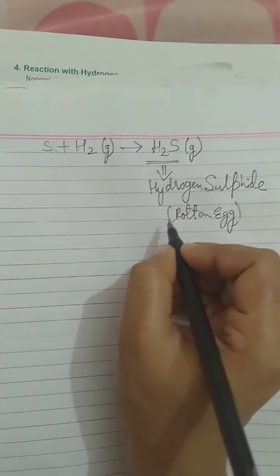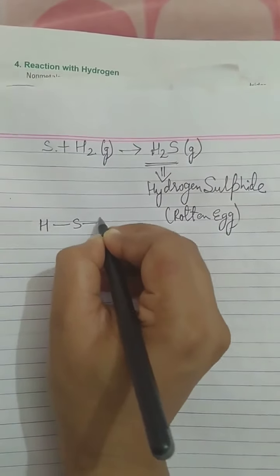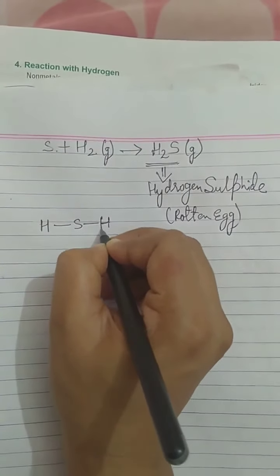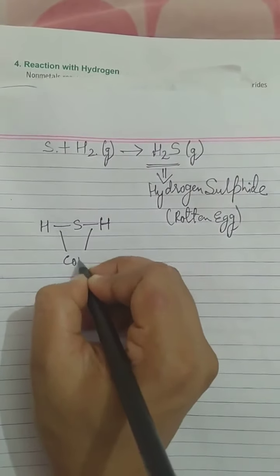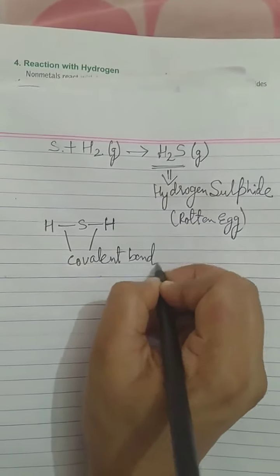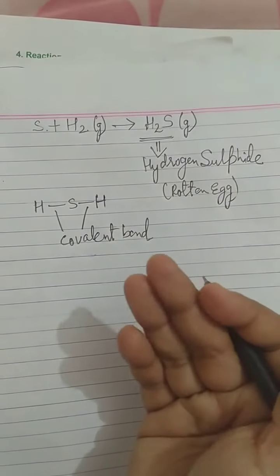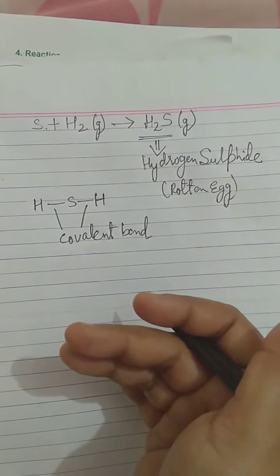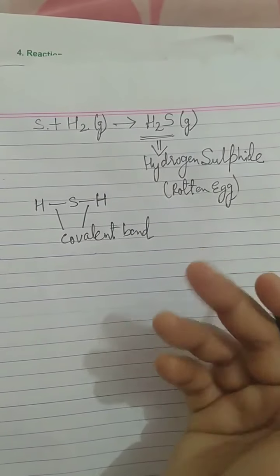Now, what do we mean by covalent hydride? This is the sulfur atom and it is bonded to two hydrogen atoms. These two bonds are called covalent bonds. There are many types of bonds, covalent bond, ionic bond, coordinate bond, which you will study in higher classes.